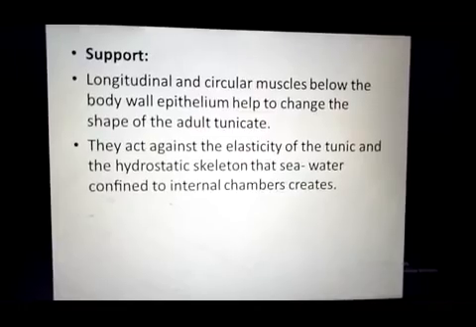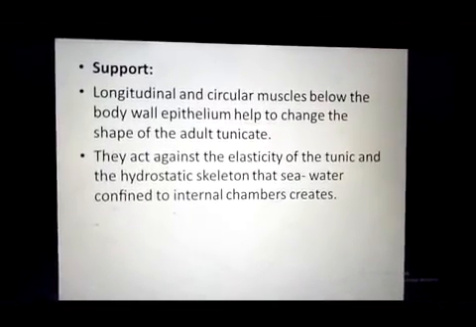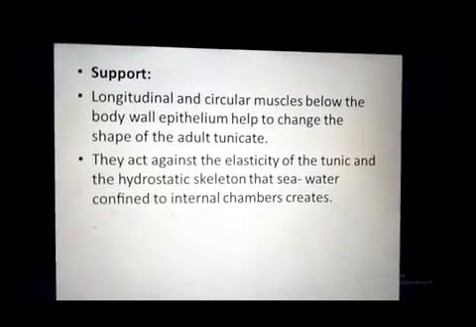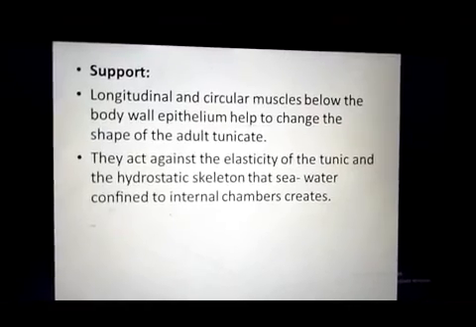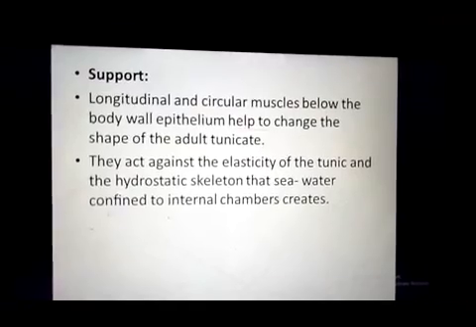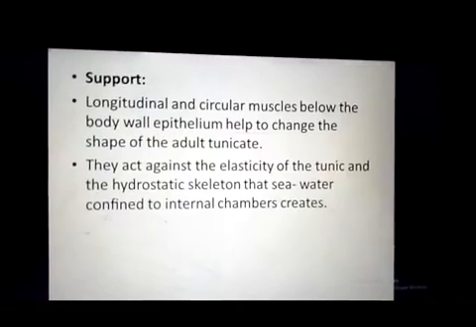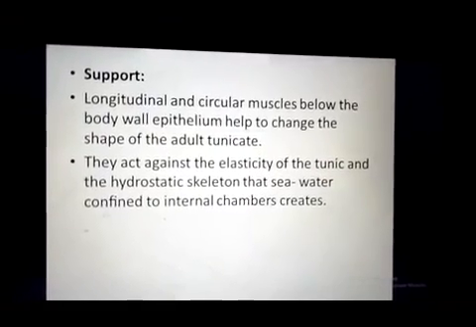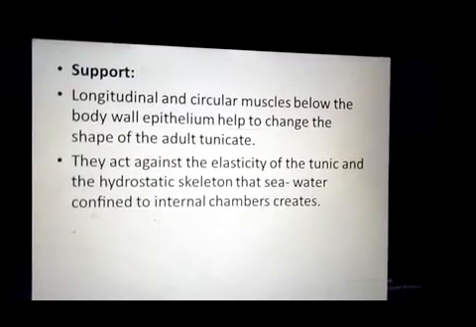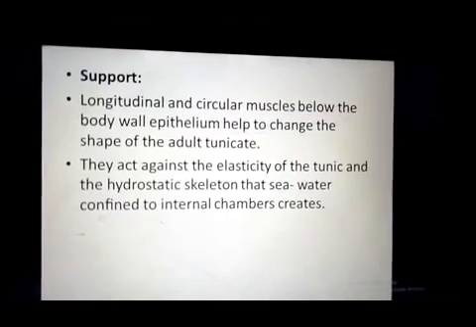Below the tunic membrane, longitudinal muscles and circular muscles are present, and they contract and relax and change the shape and body size of the adult Ascidians. These muscles act on the water that is present inside their body cavity, which is called atrium.